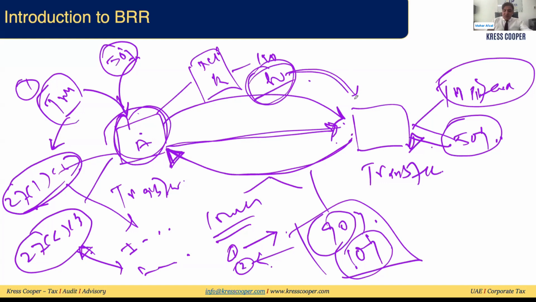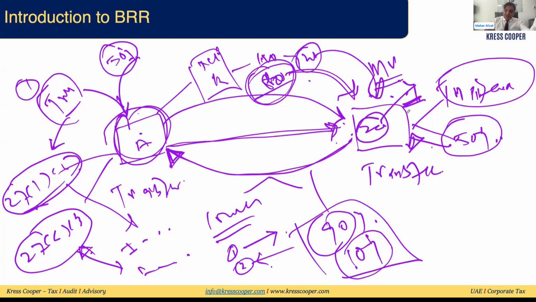The transferee will book the asset at the market value and will charge depreciation at the market value, but this depreciation will be disallowed to the extent of the initial gain. Here the market value is 100 and the net book value is 80, the difference is 20. So the depreciation will be disallowed up to 20, and the remaining will be allowed.